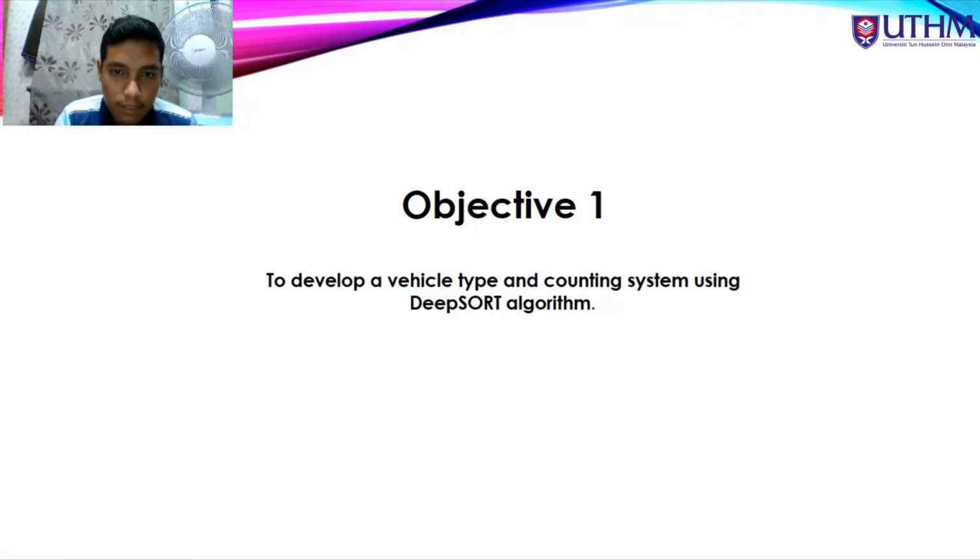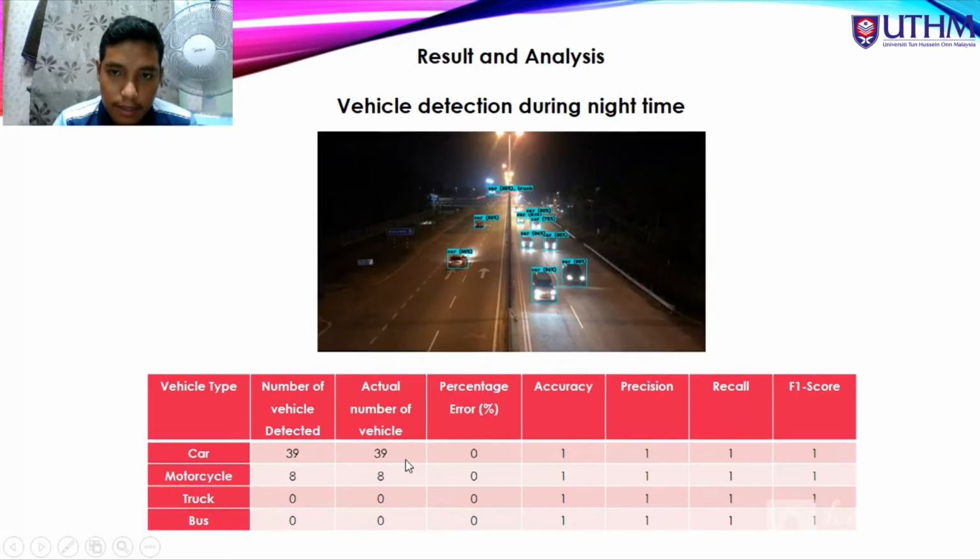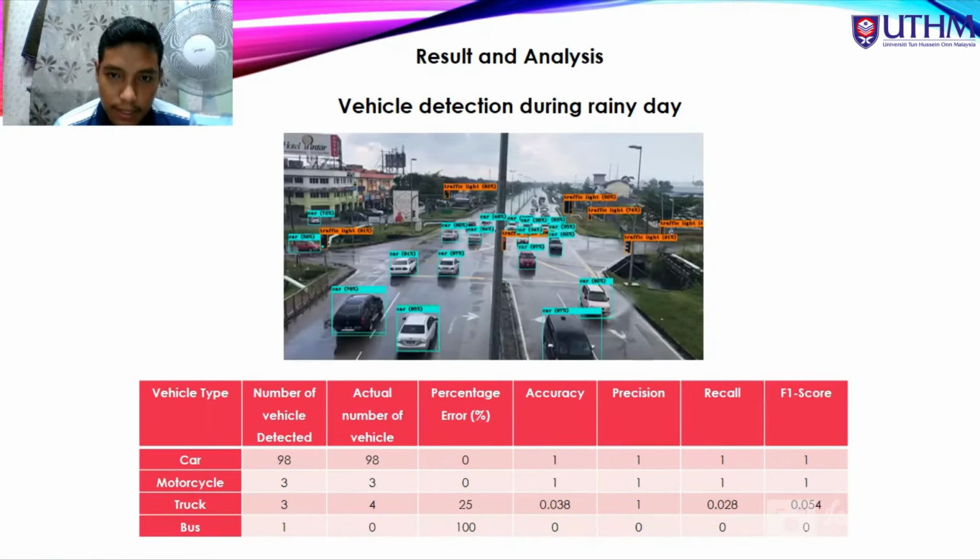For the findings, for objective number 1, for vehicle detection during daytime we don't have any problem, same as during night time. And we have one problem at this part during a rainy day. We can see the system tracks a bus truck as a bus.